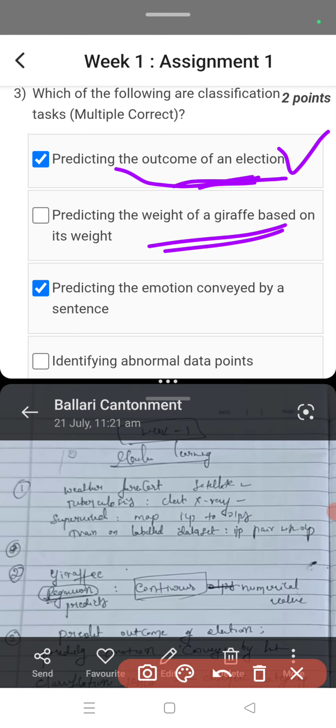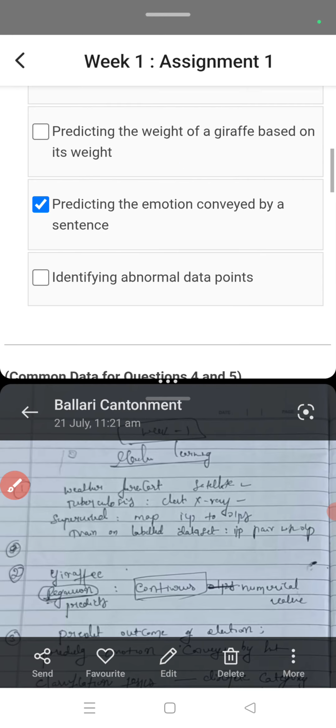Predicting the weight of giraffe, we know that it is regression, it is not the correct answer. Predicting the emotion conveyed by the sentence, right? So it is again classification. Then identifying the abnormal data points, no, it is not a classification, right? So these are the correct answers.